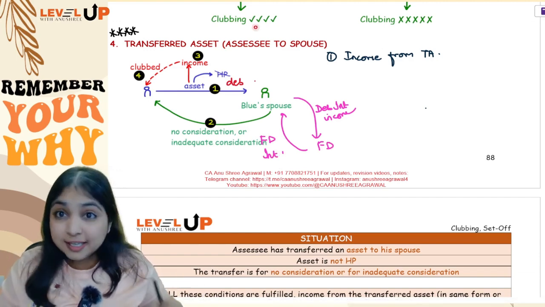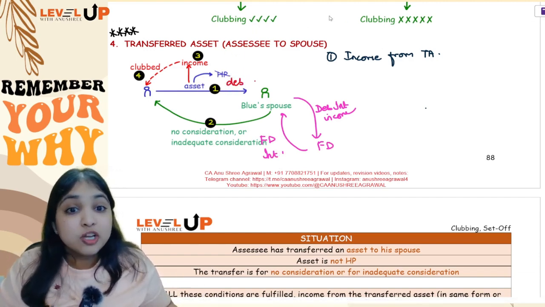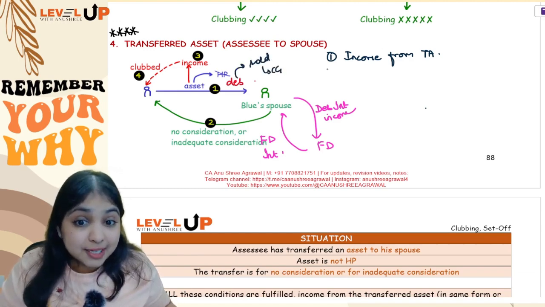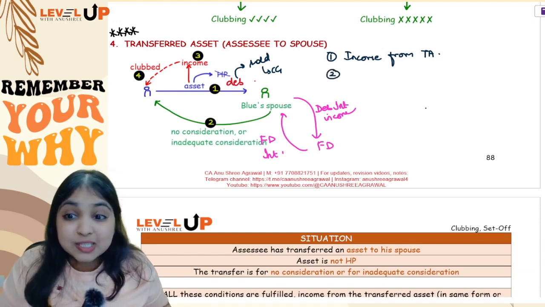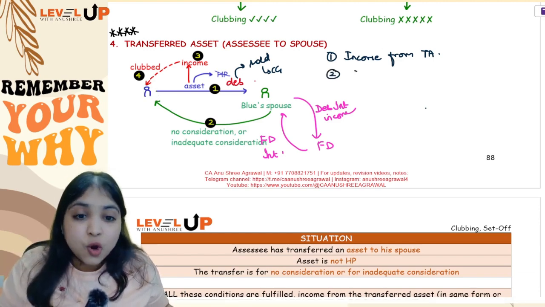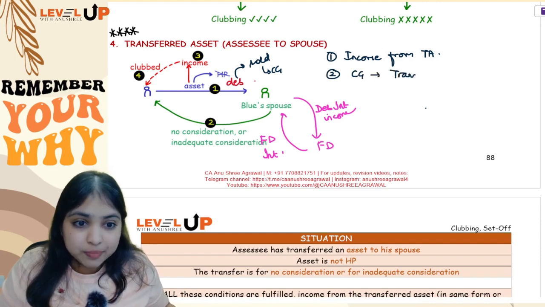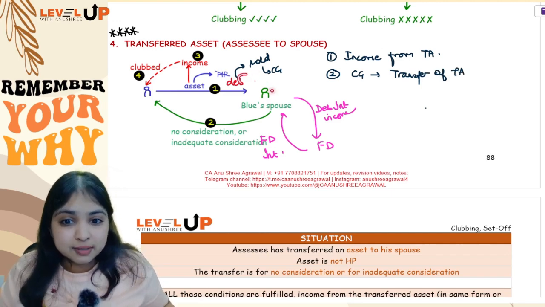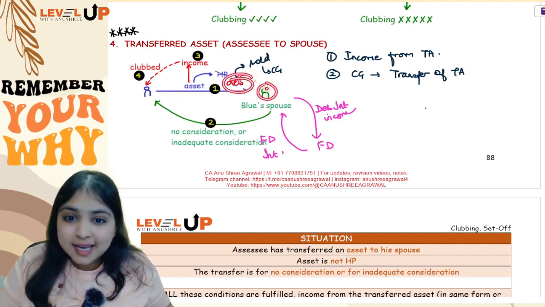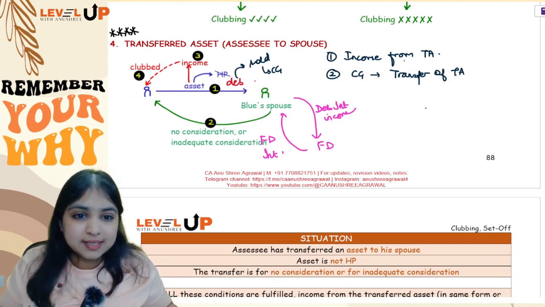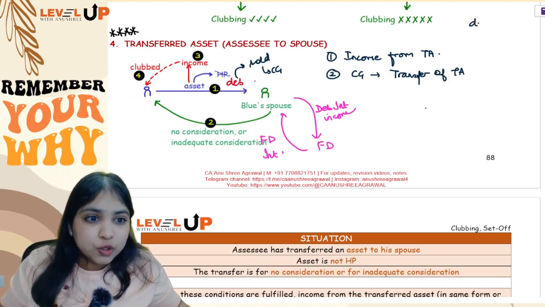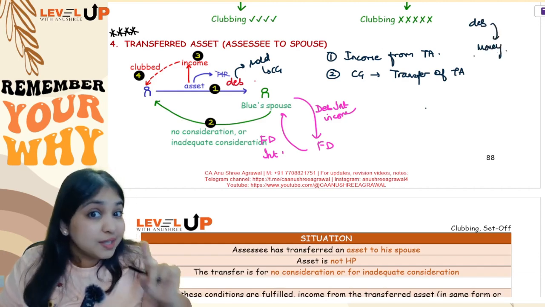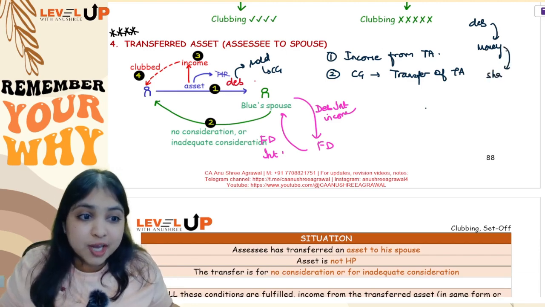Now let us say what Green did is, she is having these debentures. No, she sold these debentures. So if she sold these debentures, she will have capital gains. Will you club the capital gains with Blue's income? The answer is yes. Whatever capital gains is earned from the transfer of transferred asset, even that will be clubbed. Green transferred the debentures and is earning capital gains, even that will be clubbed. Now listen, when she transfers the debentures, do you agree the debentures have now changed form into money? Okay, and what she did with this money is that, let us say she bought shares of another company.